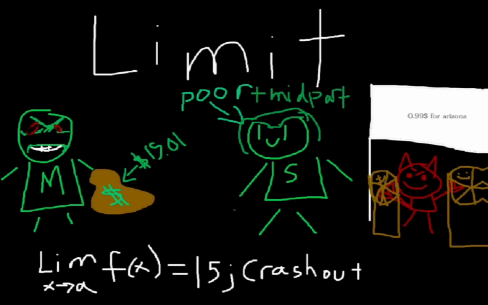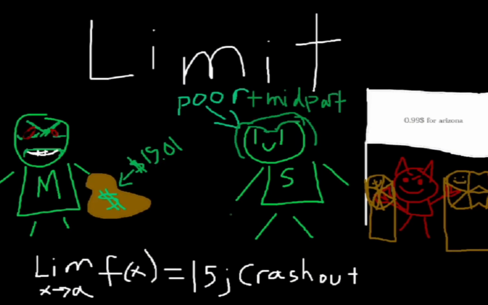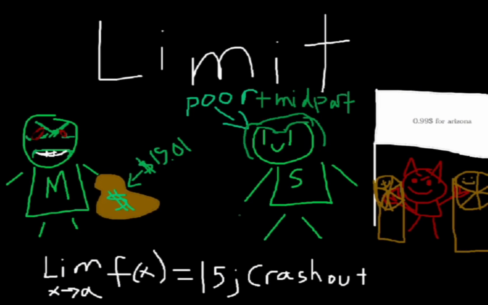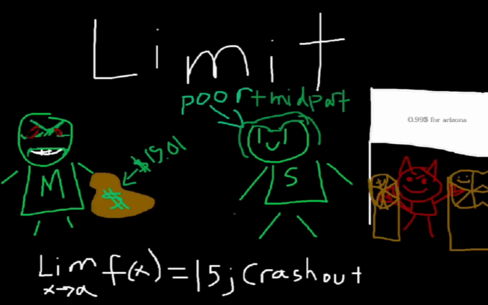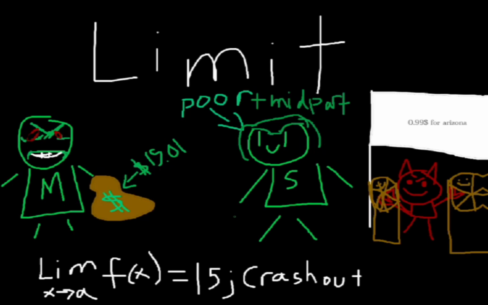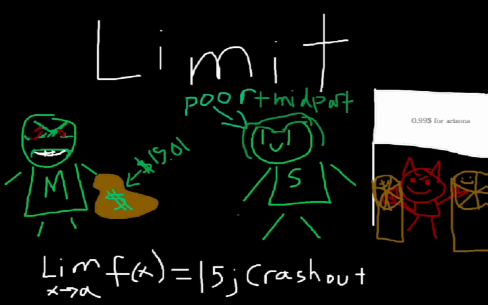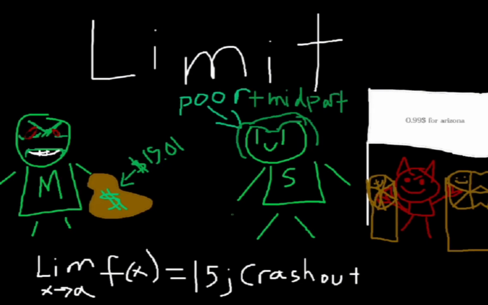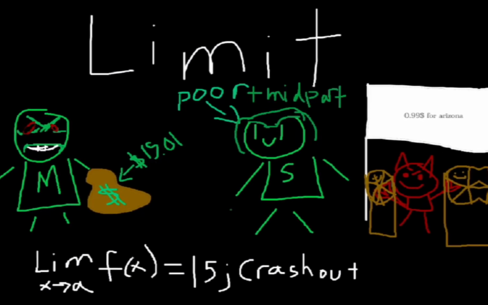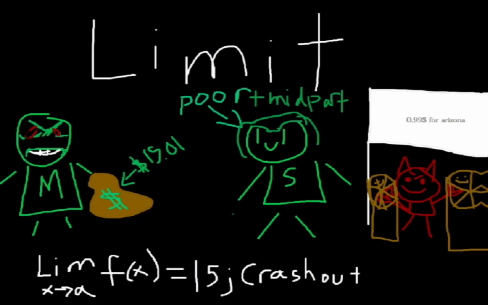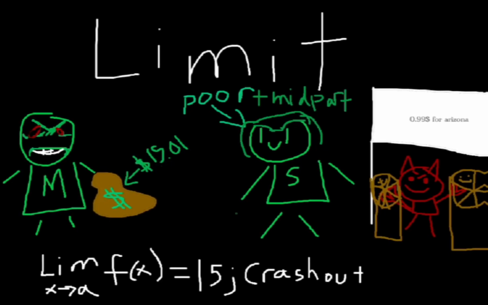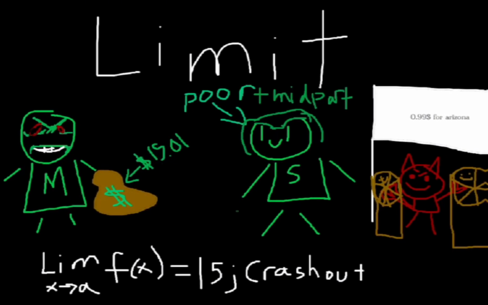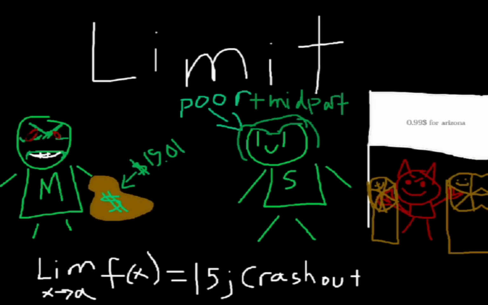Now obviously, Matt will crash out eventually when his money isn't getting paid, but since this is being done in a short time span, Matt's not about to crash out yet. And so, knowing that Matt has more than $15, Simon is in the clear. Matt, so close to crashing out, he's basically reaching for his blicky, leaves to get his perm, and finally he is happy because he can afford the perm.